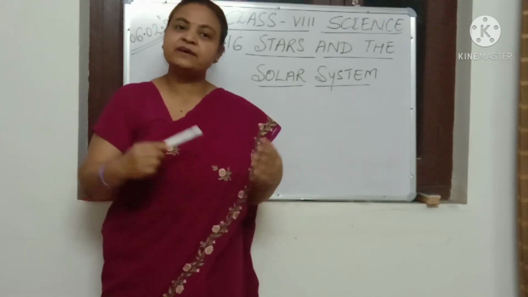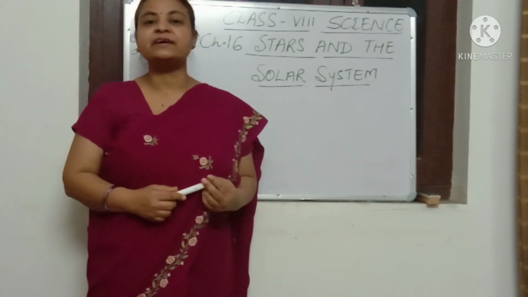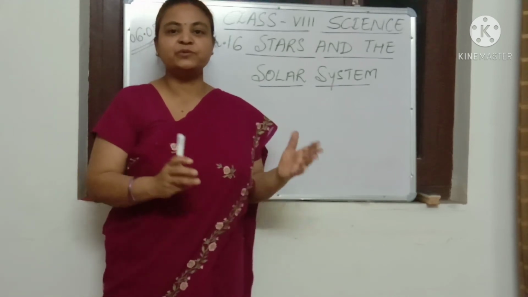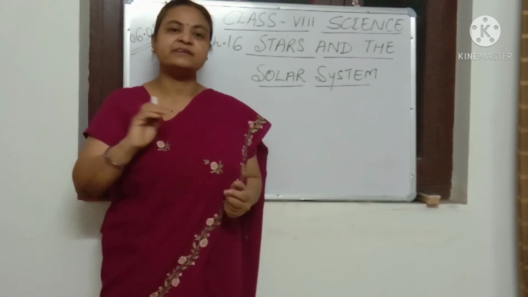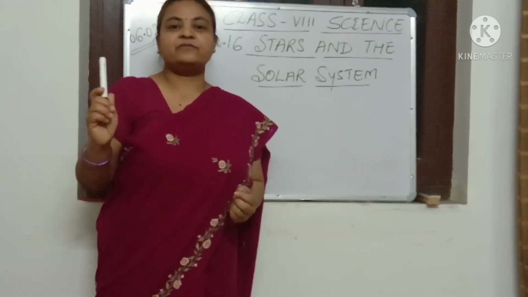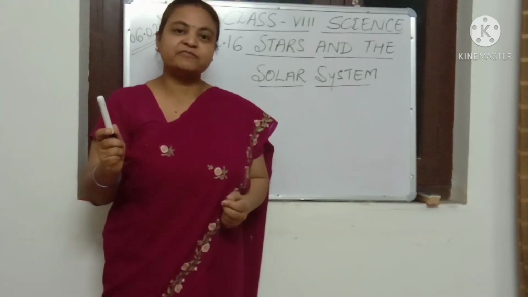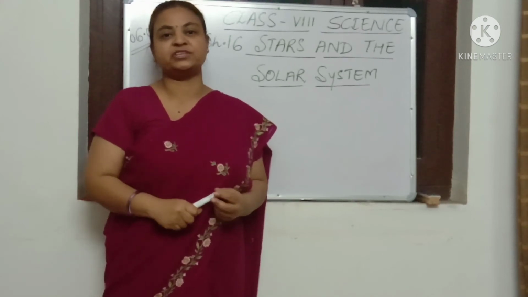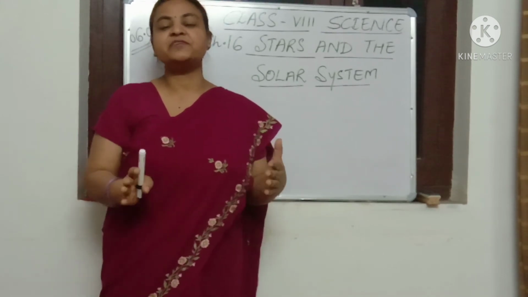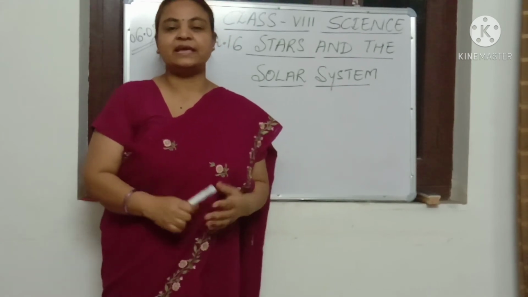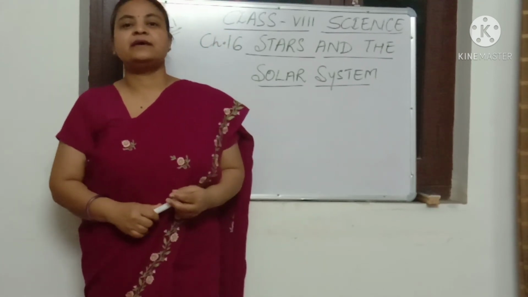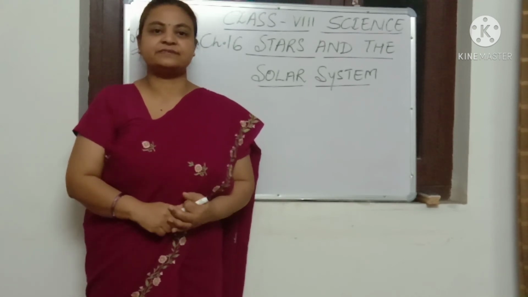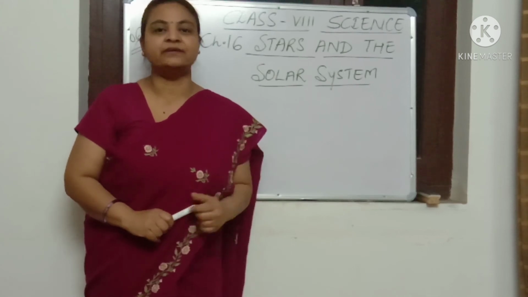All the planets revolve around the sun in a concentric elliptical orbit. Due to the gravitational force of the sun, they go around the sun. When the planets move around the sun in the elliptical orbit, it is called revolution. Each planet has different period of revolution. Like Earth revolves around the sun once in 365 days and 6 hours. That we call 1 year.